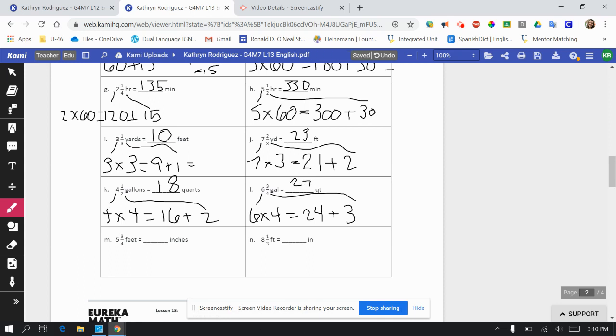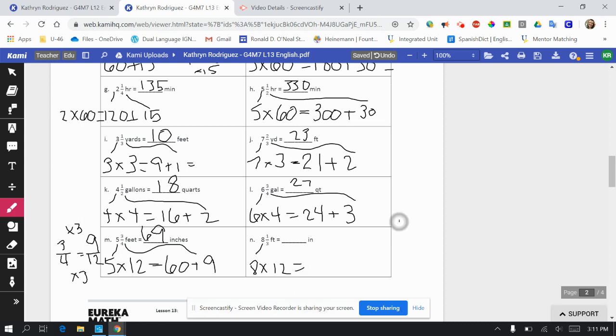Whew, we're almost there. 5 feet changed into inches will be 5 times 12 equals 60. 3/4, let's do some thinking over here. In a whole foot, there will be 12 inches. So we are multiplying by 3. That would be plus 9 for 69 inches. Last one. We're almost there. 8 times 12 equals, let's take that over here, 96. Plus 1/3.